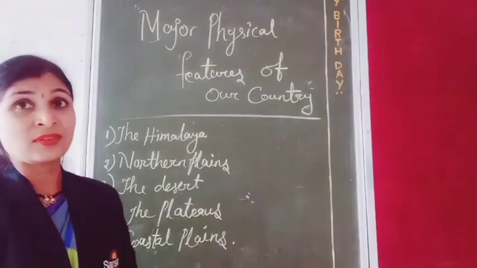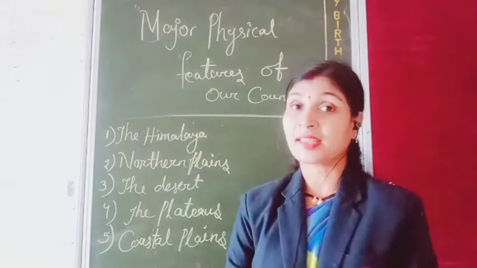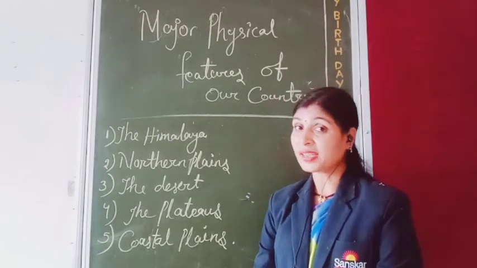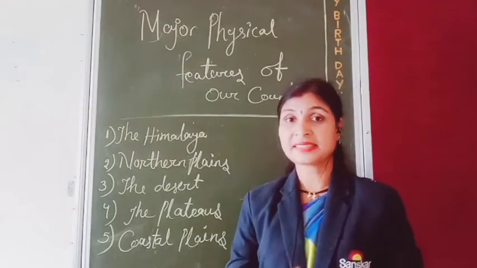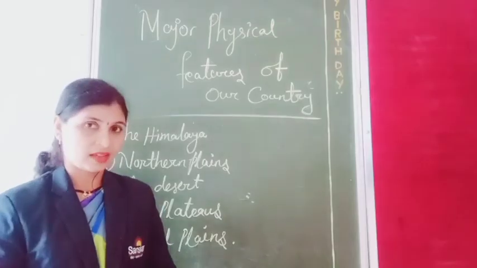Okay, so between the Bay of Bengal and the Eastern Ghat, the Eastern coastal plain lies. Western Ghat and Arabian Sea, because the Arabian Sea is flowing, surrounded by our India in the western part. Yes or no? So between the Western Ghat and the Arabian Sea, the Western coastal plain is lying, and the Eastern coastal plain lies between the Eastern Ghat and the Bay of Bengal, on the east side.